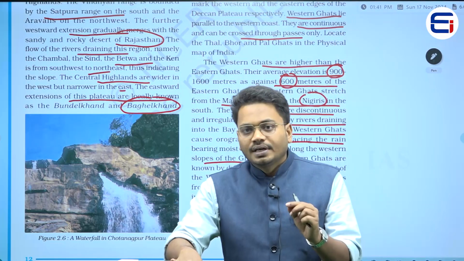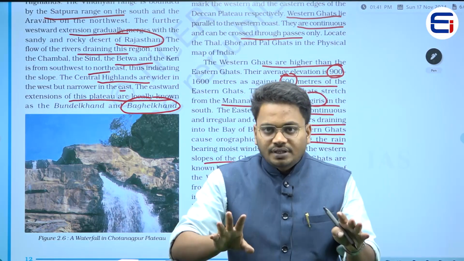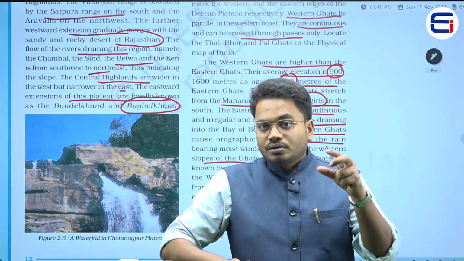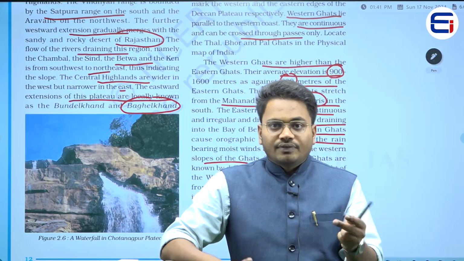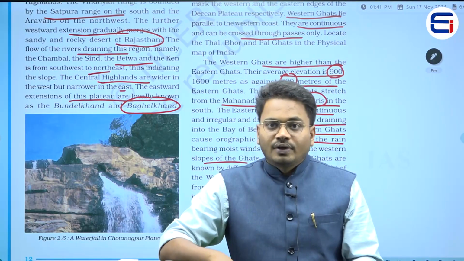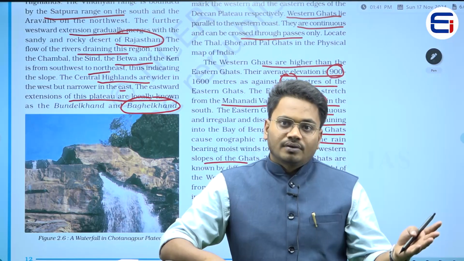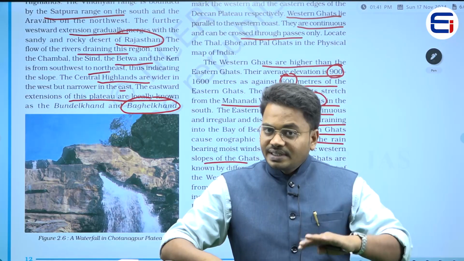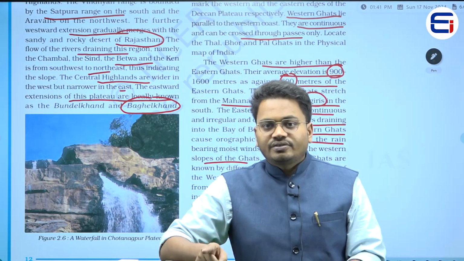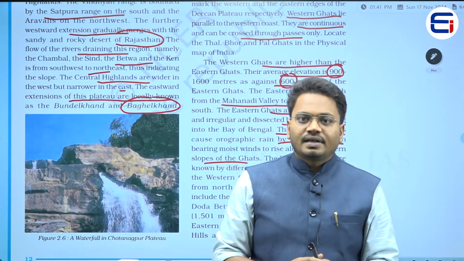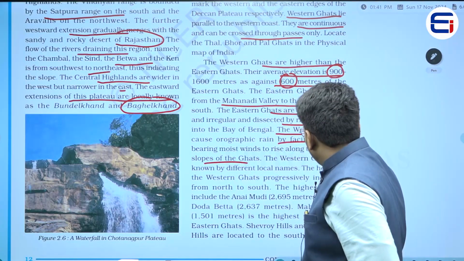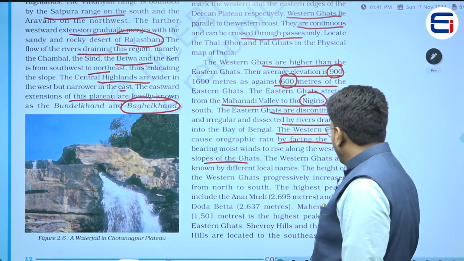And the western side of the Western Ghats would be wetter when compared to the eastern side of the Western Ghats, right? Why? Because all the rainfall would happen towards which side? Towards the western side of the Western Ghats, and the eastern side would be acting as a rain shadow zone.